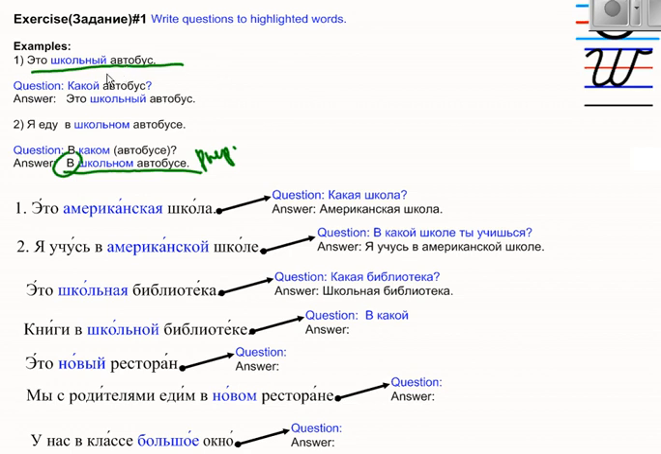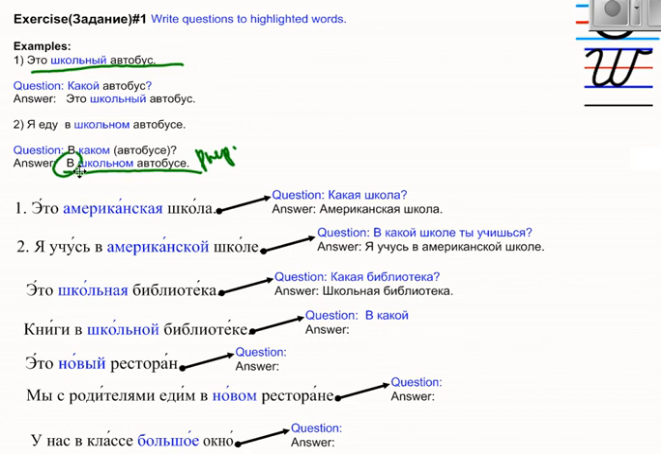Это школьный автобус. So you want to ask which автобус is this. The question will be какой автобус. So you see several buses in front of you, and you want to know which buses are those, and they're all yellow buses. And you ask какой автобус, you say школьный, or you want a number, ask the number, you say какой. So which bus? Я еду в школьном автобусе. I ride on school bus.